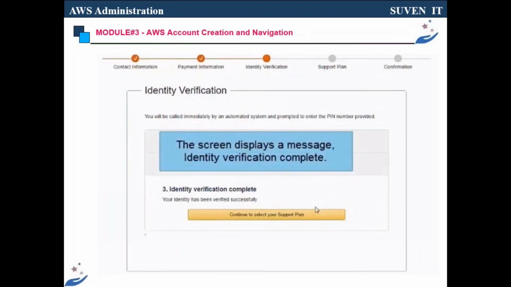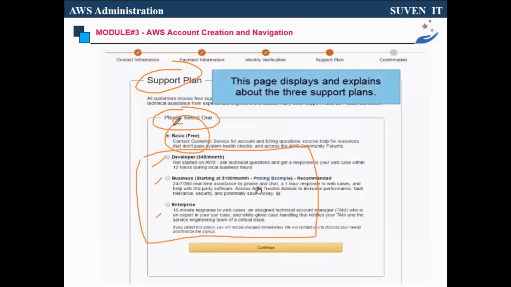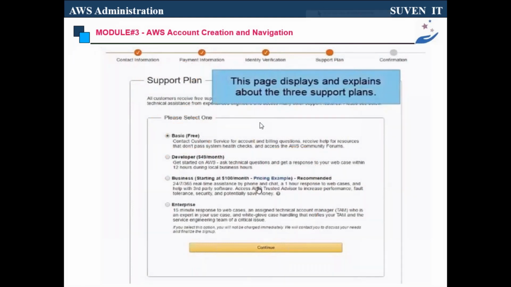But one important thing here is that there is a place where you can select the support plan. Don't select any of the support plans, they are chargeable. Go with only the free tier. If we select the free tier, you need not pay anything. That is the most important thing here. Please select the free tier only, otherwise $1 will be charged.